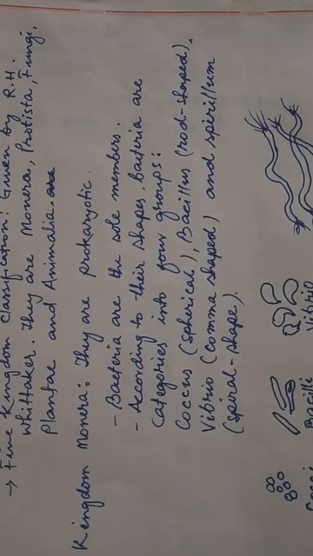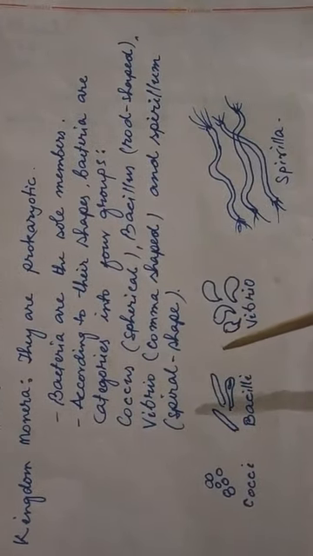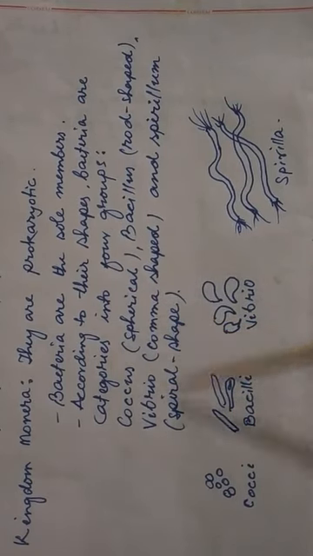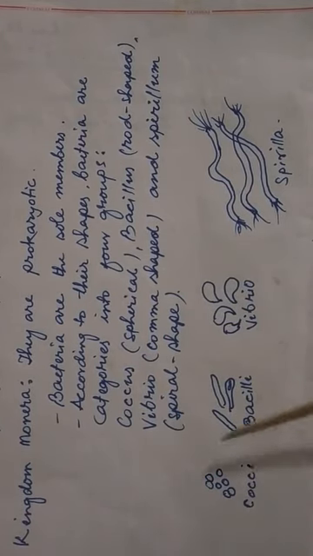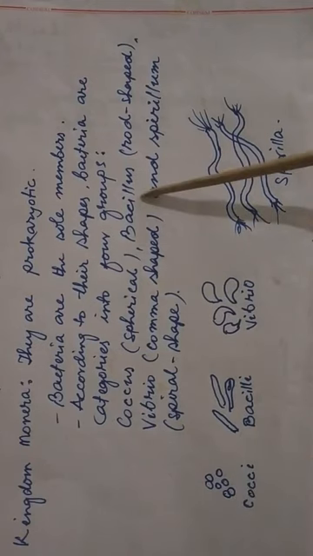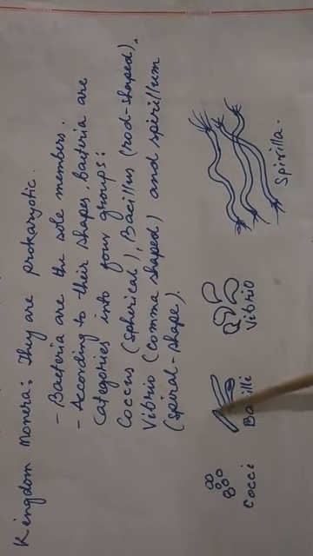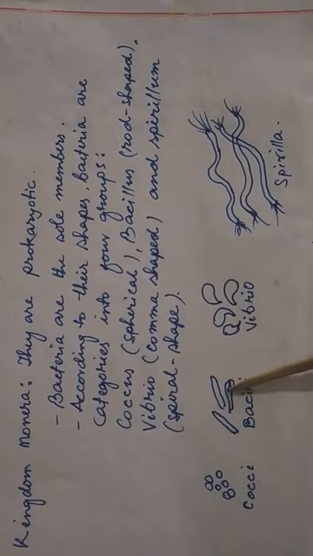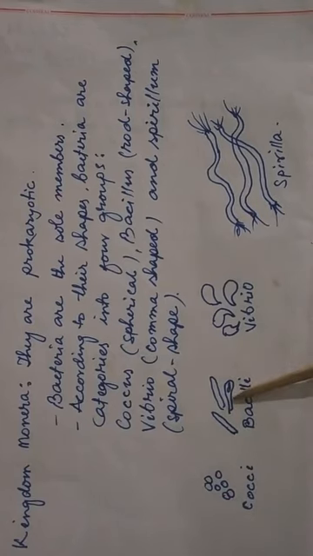The 4 groups are coccus, bacillus, vibrio, and spirillum. Coccus is spherical in shape. Next is bacillus. Bacillus is rod shaped. Sometimes there will be a bulging where their spores are formed. So this is bacillus.